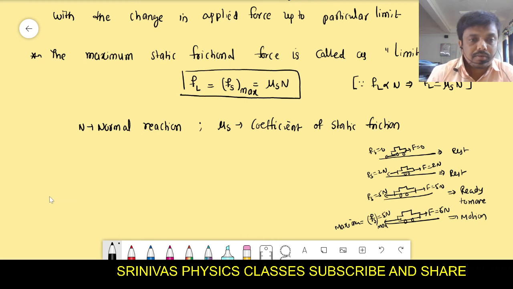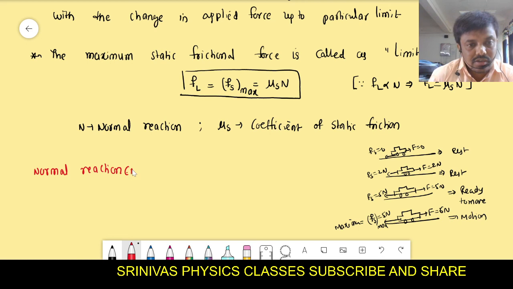Okay. Good. Now in this, what is normal reaction first? Normal reaction we will discuss. What is normal reaction? In this we are using the word normal reaction. Normal reaction is denoted with either N or R. In some books it is denoted with R and in some books it is denoted with N. What is normal reaction? Normal reaction means